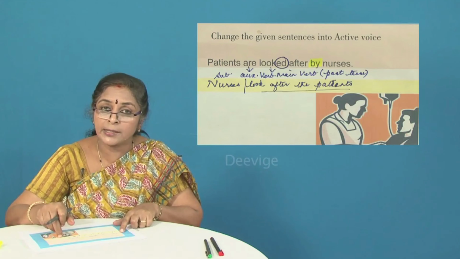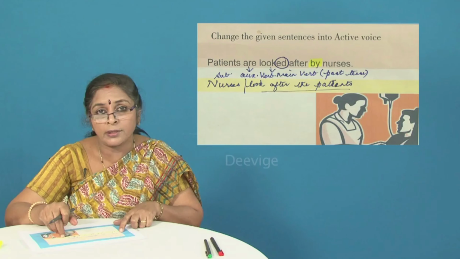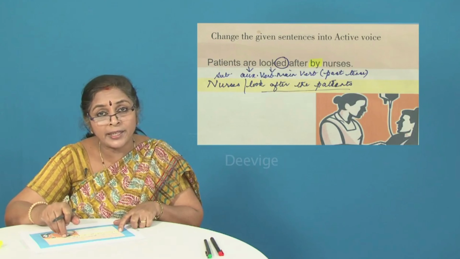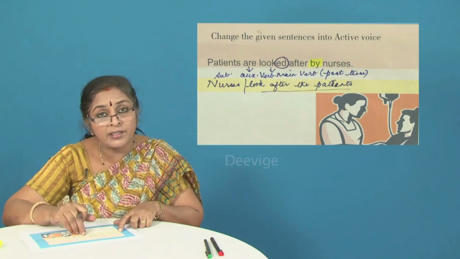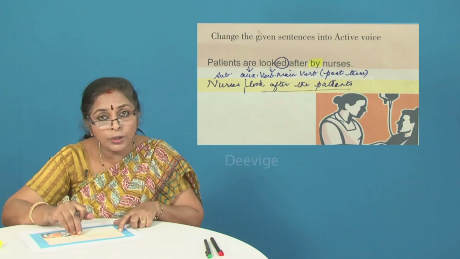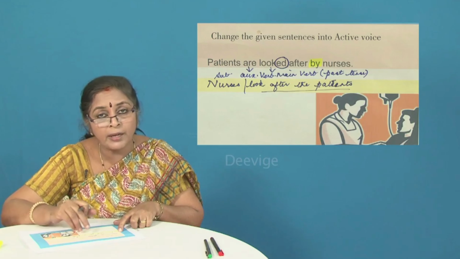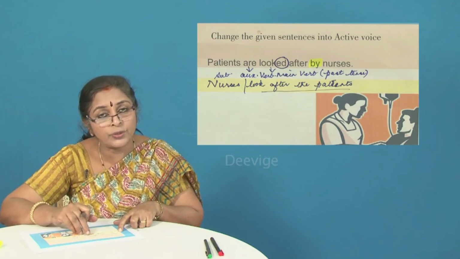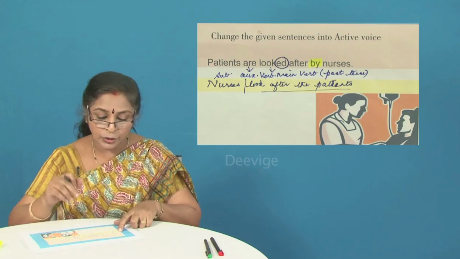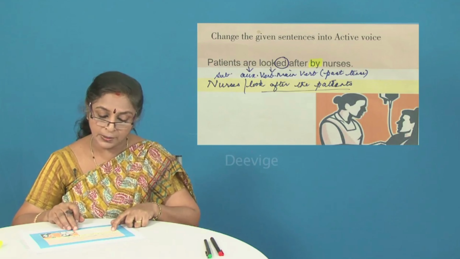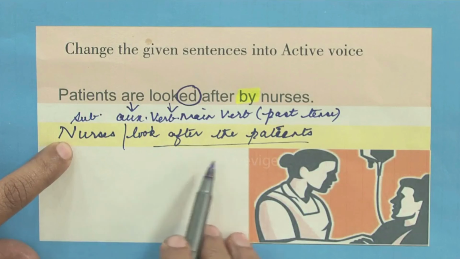So this particular sentence was deliberately chosen in order to make you understand not to go by the tense of the main verb when there is an auxiliary verb present. I repeat, do not go by the tense of the main verb when there is an auxiliary verb present. What is the tense of the auxiliary verb? That is what you need to take into consideration. So the appropriate active form of this particular sentence is nurses look after the patients.